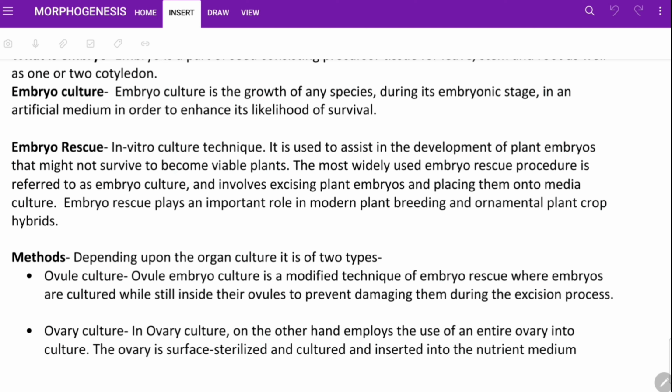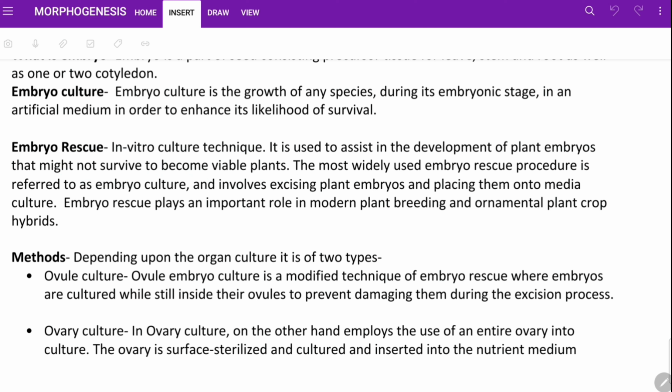So it is producing a whole, developed plant from the damaged or non-viable embryo. It is producing a viable plant which would not survive in its natural development.